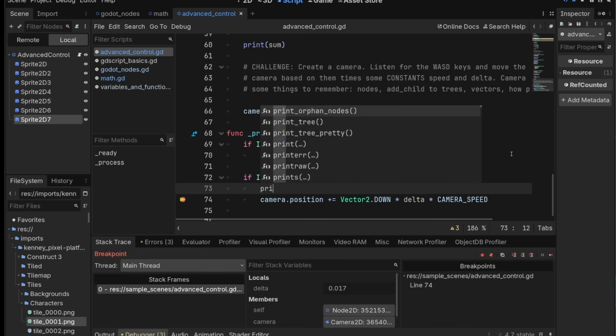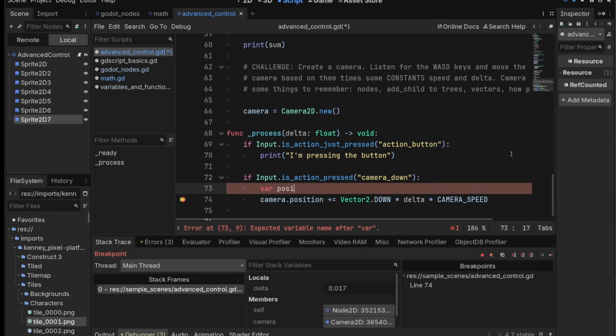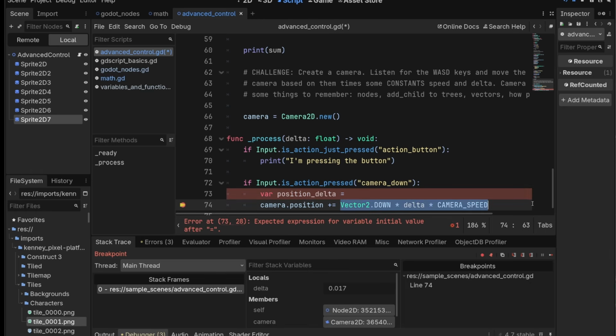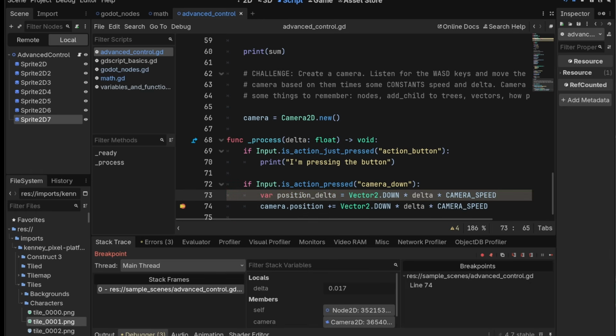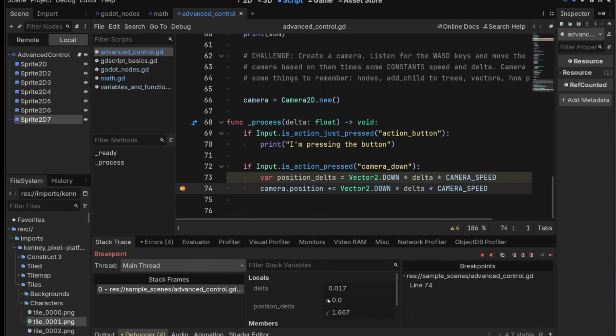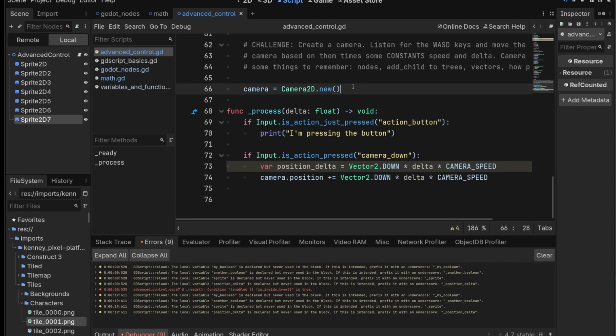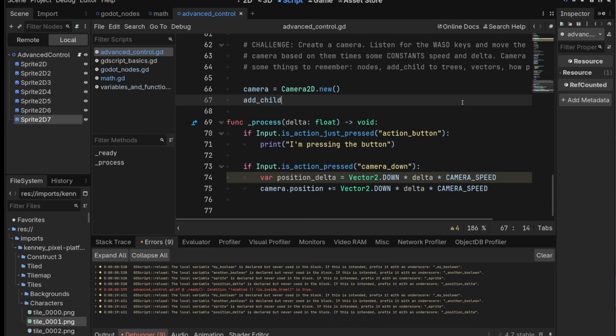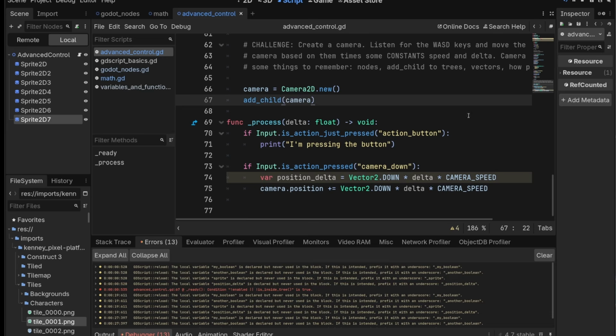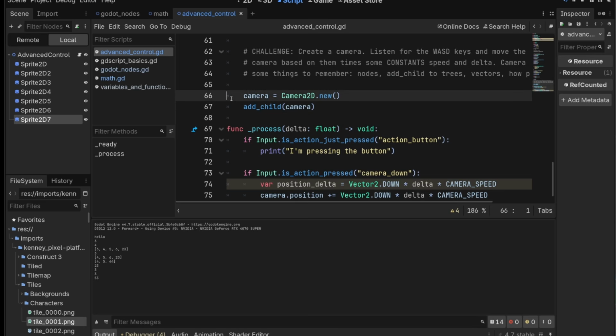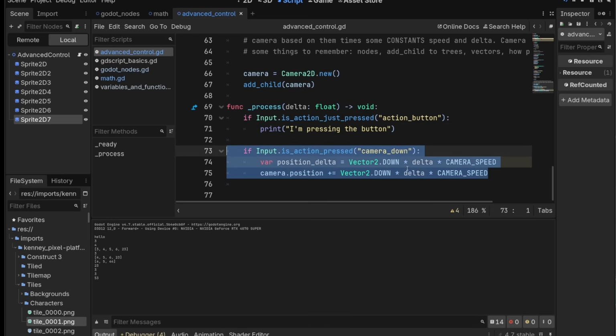Let's have a look at what we'll call var position_delta equal this. And then we're going to see what that is in the debugger. Press down. Position delta equals, okay, that looks right. 0.0, 1.66. And I realized that I've done something very dumb, which I forget all the time, is we need to add child camera, or else nothing's going to happen here. And there we go. So again, don't be like me. Remember to add child, or else nothing's going to happen. Your camera will not work.